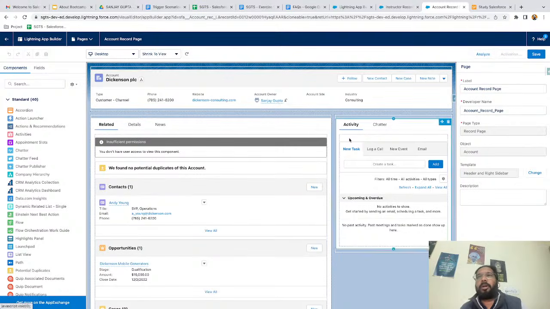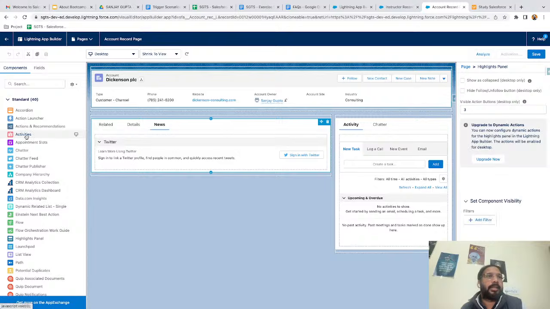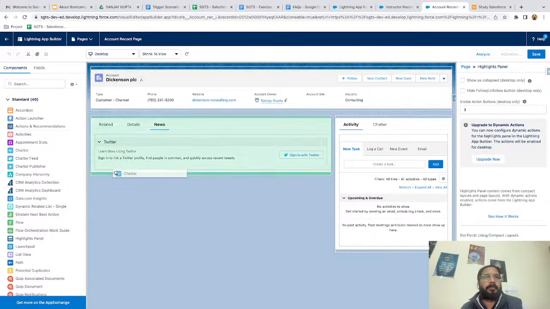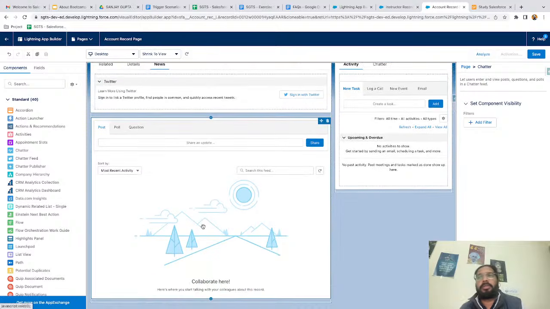Here a few more components are available like activity, chatter, then news. So this is for a standard object. And if you want to place more components, like you want to place chatter, you can place it here. So this way it will be available. So you can customize, then you can save, activate for a particular application, and then you can use it.